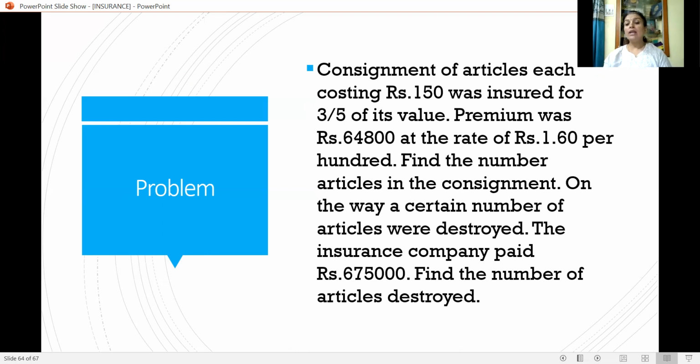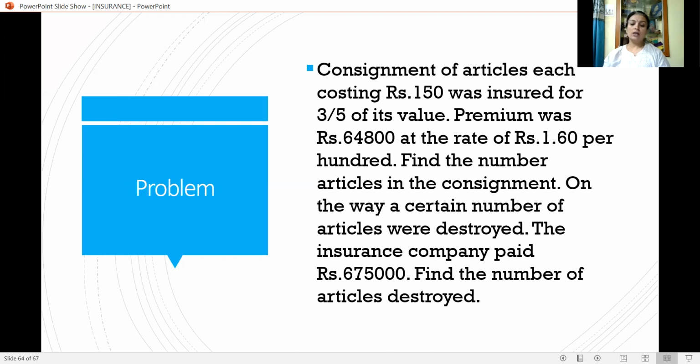After calculating the insured value, which is 3 upon 5 of its original value, we can calculate the original or actual value. When we calculate the actual value, if you divide by rupees 150, each article's cost, you will get the number of articles consigned.